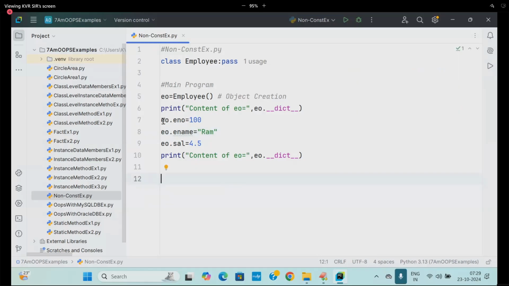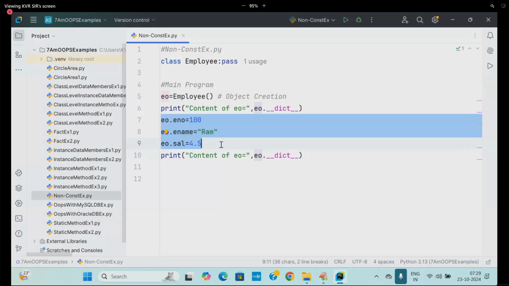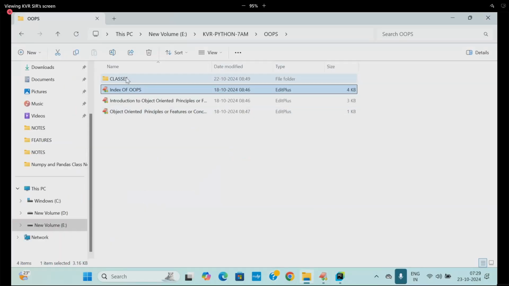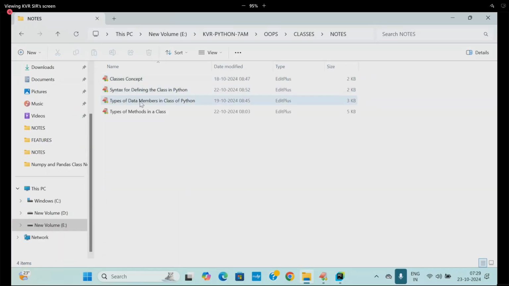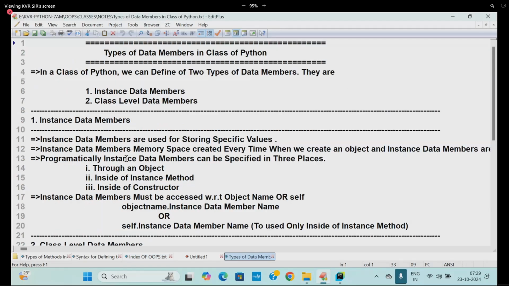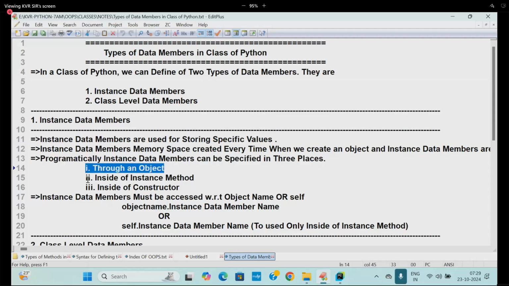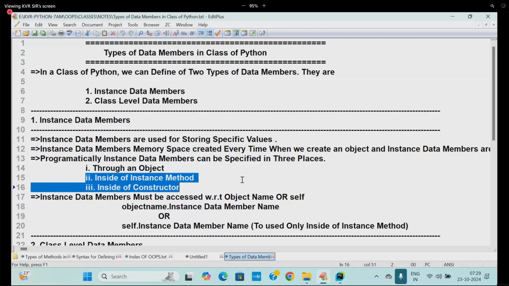We are placing the instance data members in the object through the object itself. Yes or no? Yes. That means we are setting the instance data members inside the object through the object. In the example of types of data members, instance data members can be specified in three places: through an object, through an instance method, and so on.